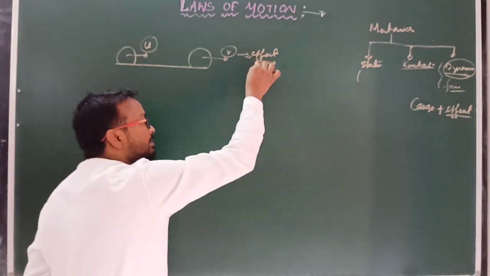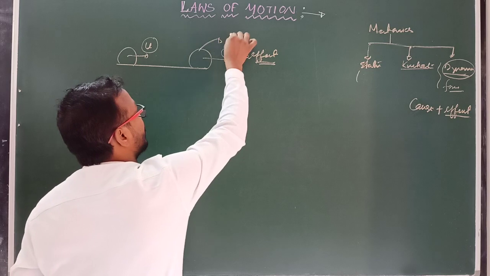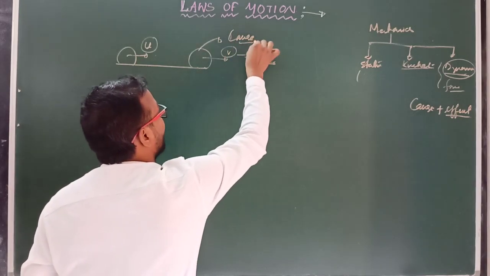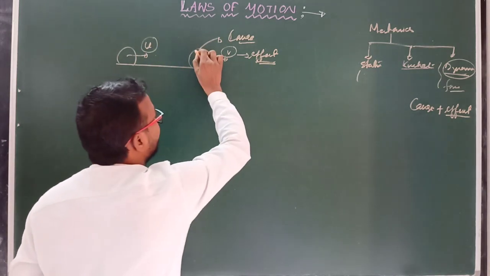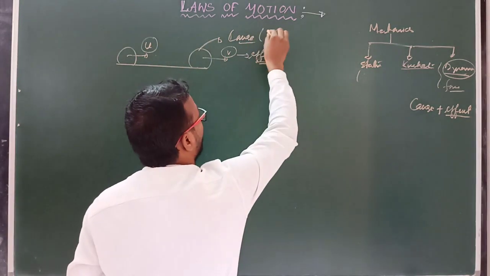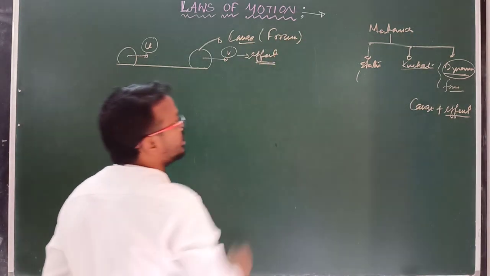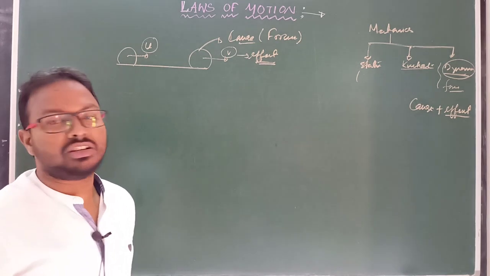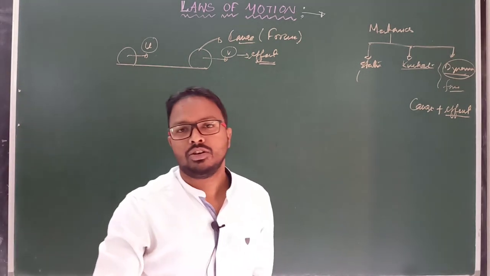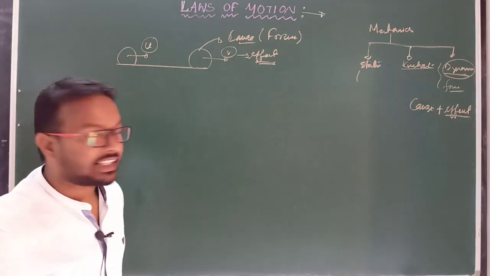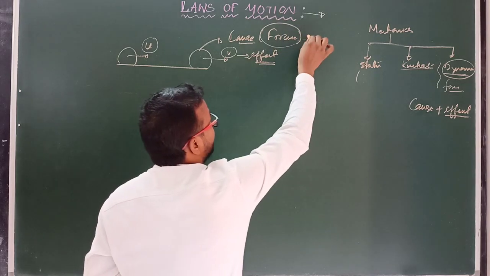and this effect happened due to one important cause, and that cause is known as force. Why does the body change its velocity from u to v? Due to the cause, and that cause is known as force. Clear? So force changes the state of the body. State means rest, motion and direction. Clear? So we have to add another parameter here that is known as force.